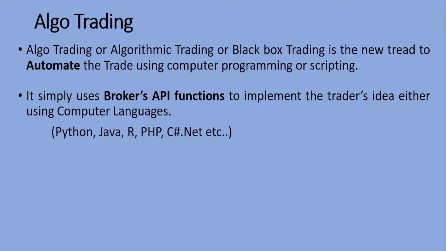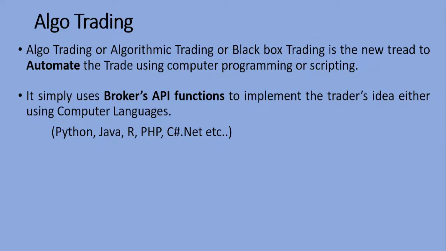The languages or scripts they may be using are Python, Java, JavaScript, R, PHP, C#, .NET, etc. As I told, the implementation mainly depends on the broker's API. API is nothing but application programming interface, which provides the functions.